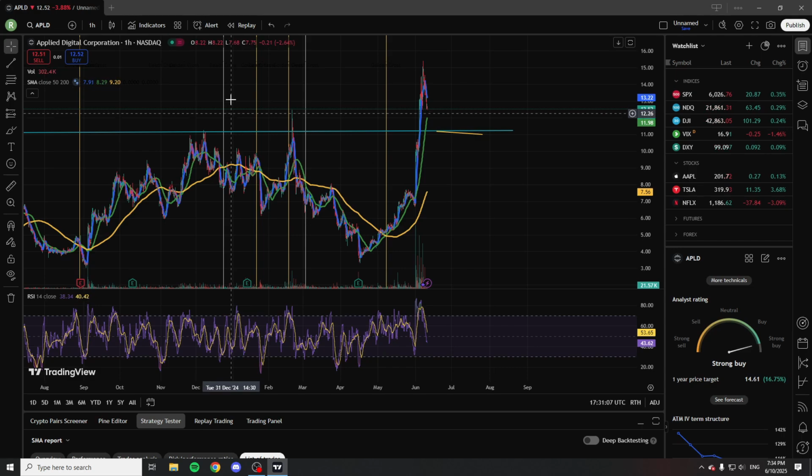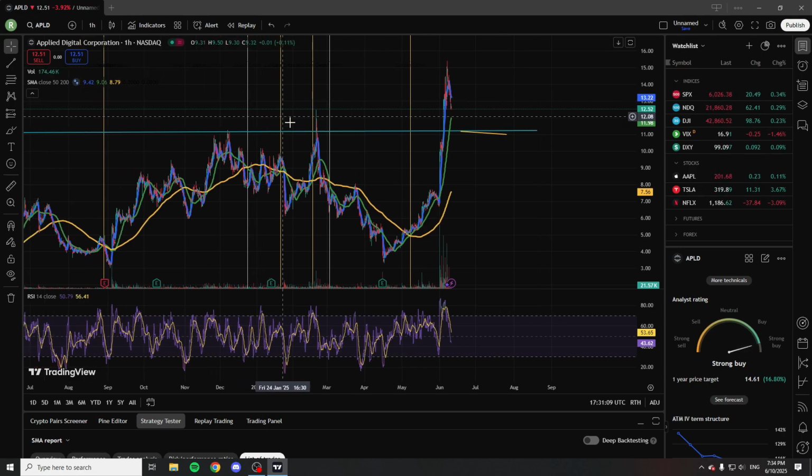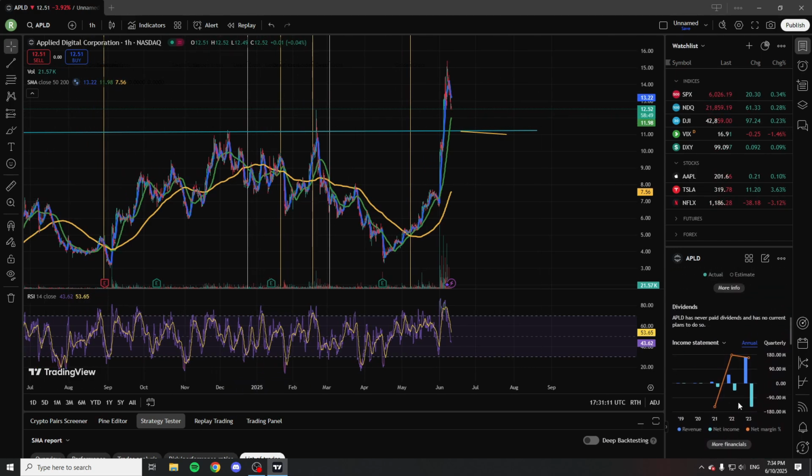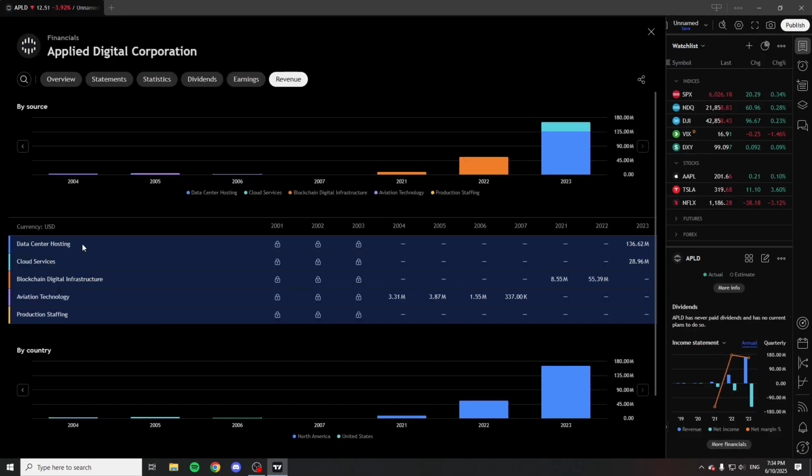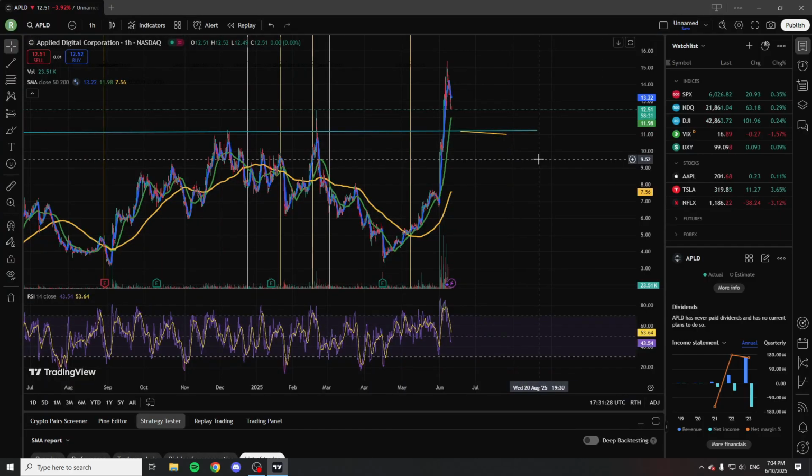And as well, they don't have that many insanely huge clients yet. But then again, as you can see down here in the financials, they only started properly doing data center hosting and cloud services in 2023. And once we can see the revenue for 2024, that's going to be very interesting. And I hope, and I do think they're going to be at least 3 to 4 times higher than this currently in data center hosting. Now that was my analysis on Applied Digital Corporation.